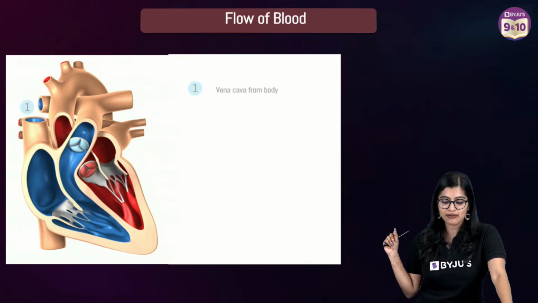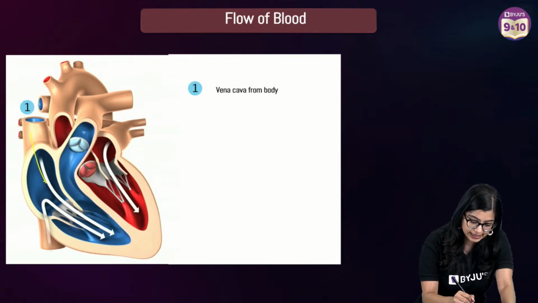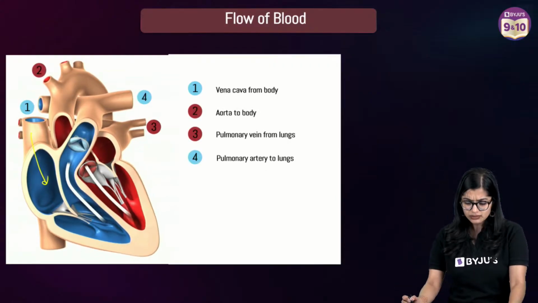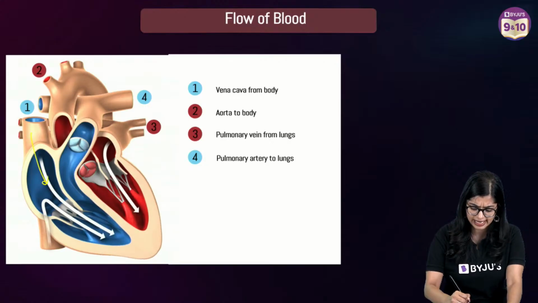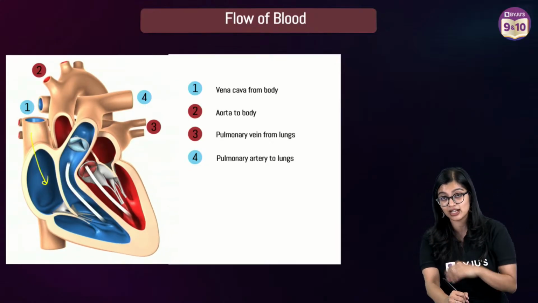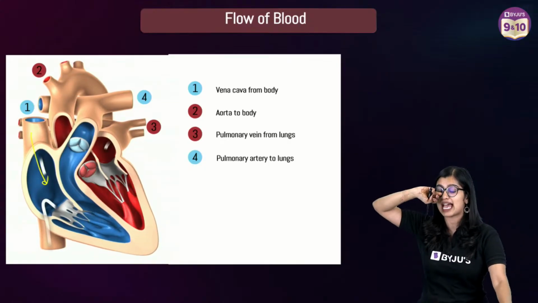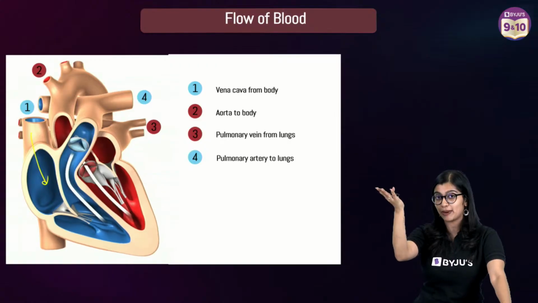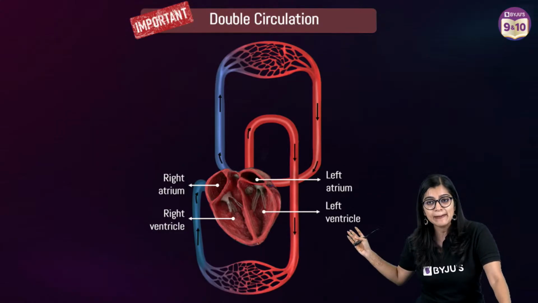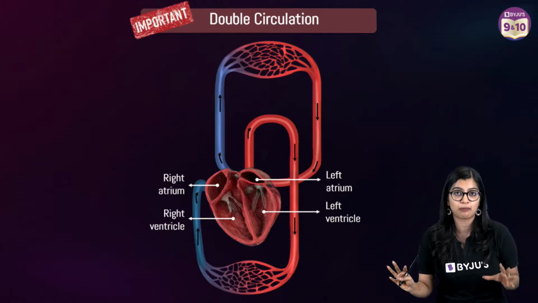So with this, we've understood the flow of blood. Blood comes from the vena cava, and then it goes into the right atrium. From right atrium, it goes into right ventricle. From right ventricle, it goes into pulmonary artery, then our lungs, and then finally from lungs, left atrium, left ventricle, aorta. So simply what we have done is we have discussed circulation of blood.